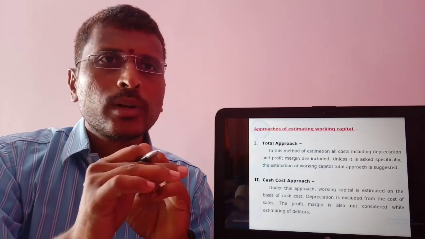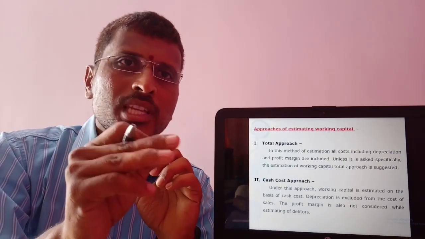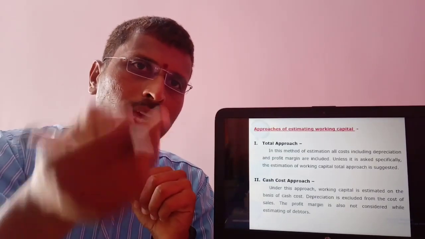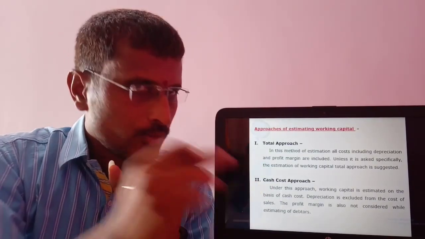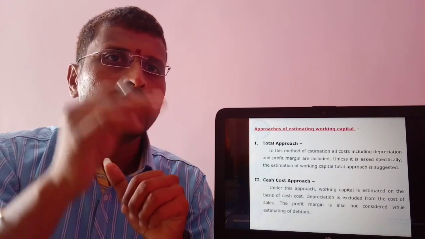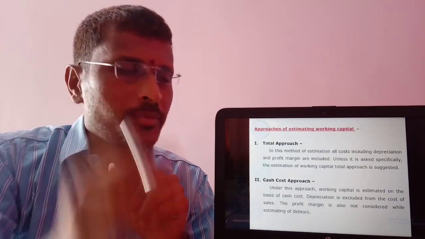To put it in simple words, if we consider depreciation and profit margin, this is the total approach, and if we exclude depreciation and profit margin, that is the cash cost approach. Unless specifically asked for the cash cost approach, generally the total approach is preferred.